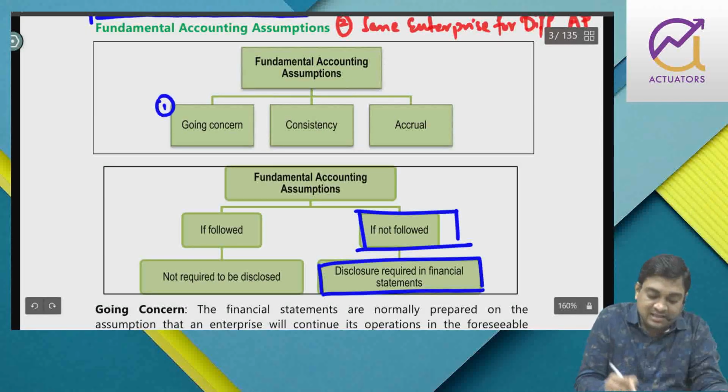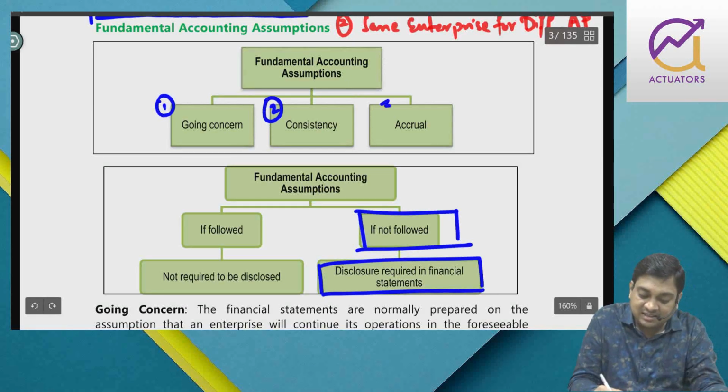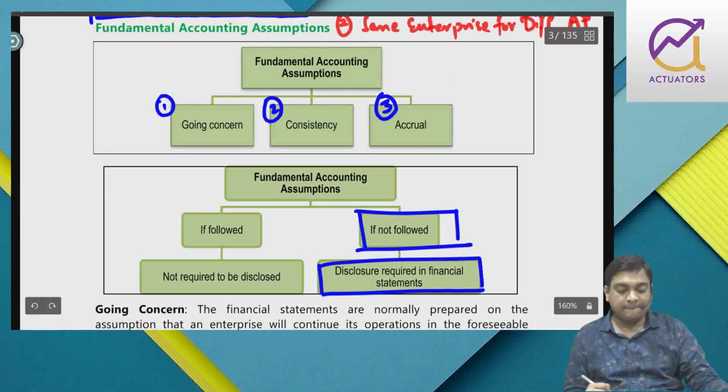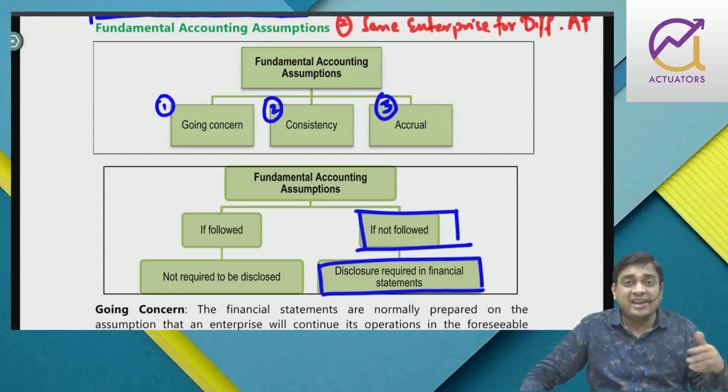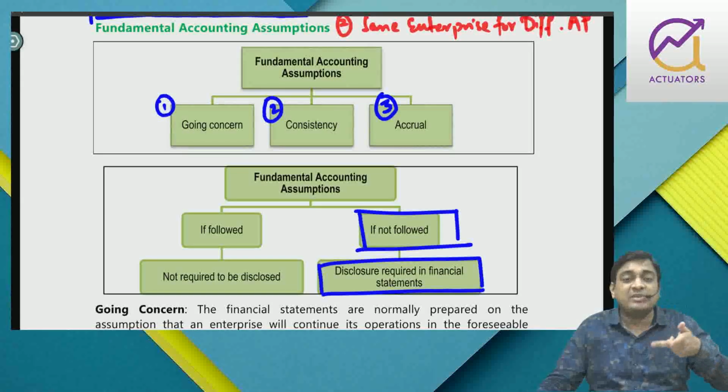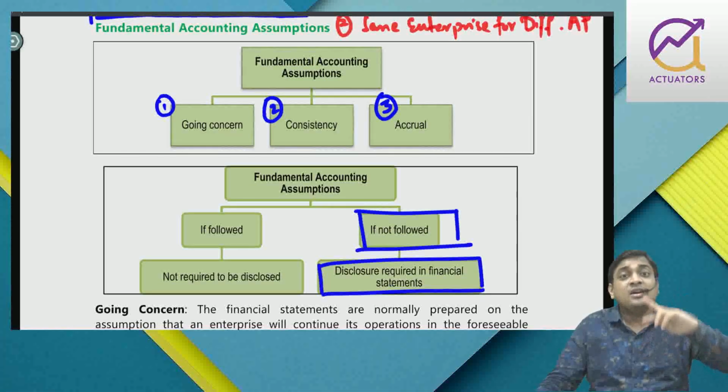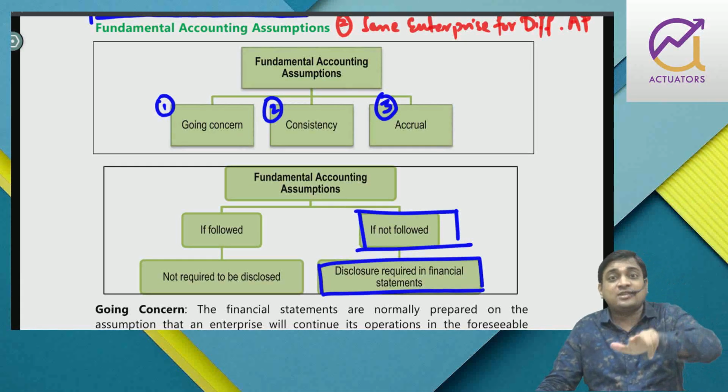So one is going concern, another one is consistency, third is accrual. Whenever you prepare your books of accounts, the very first assumption is going concern. That is why you make a classification between current and non-current assets. That is why you show your fixed assets at cost.